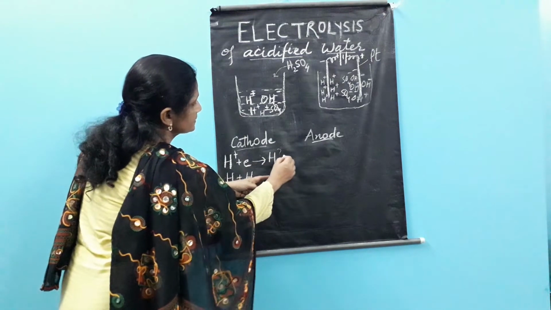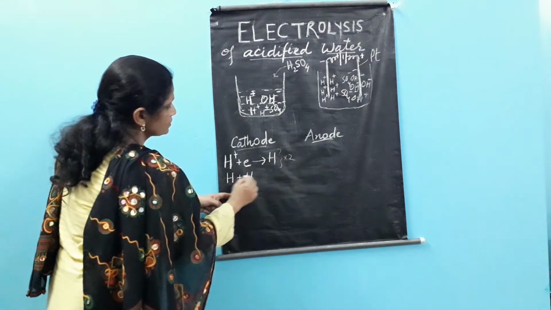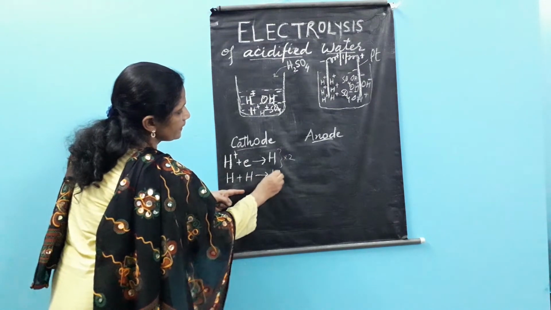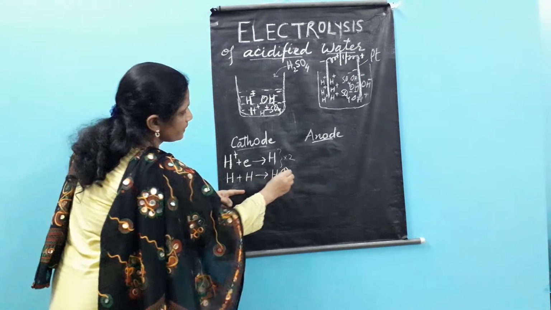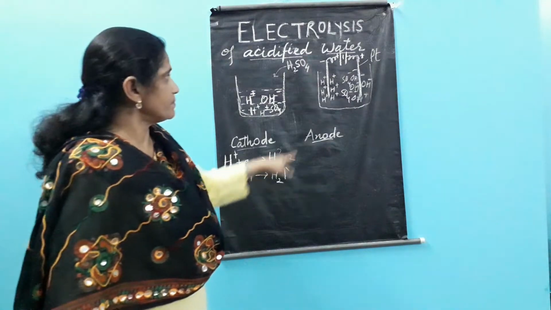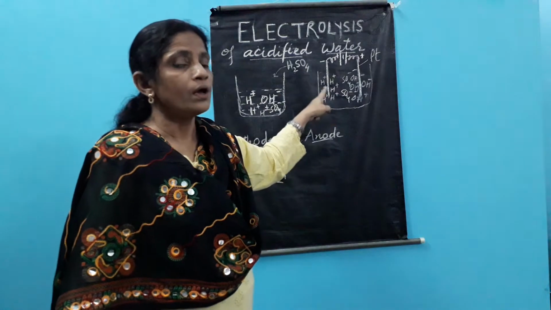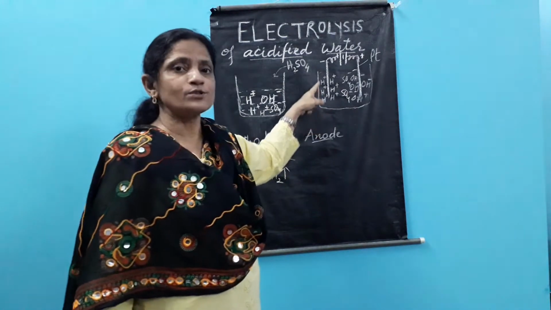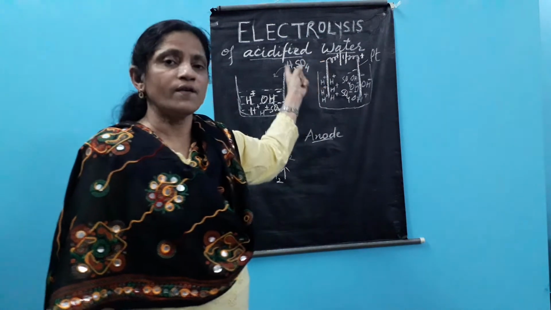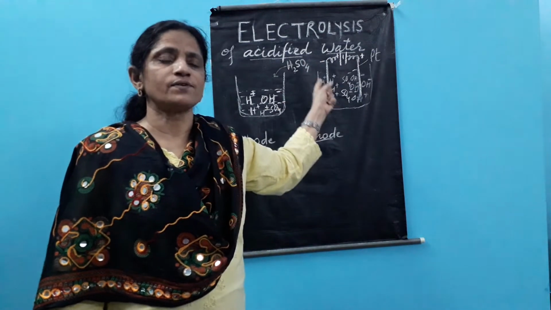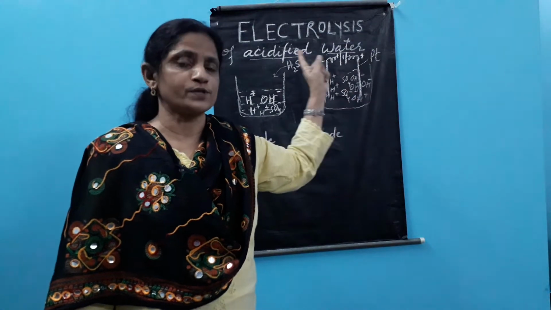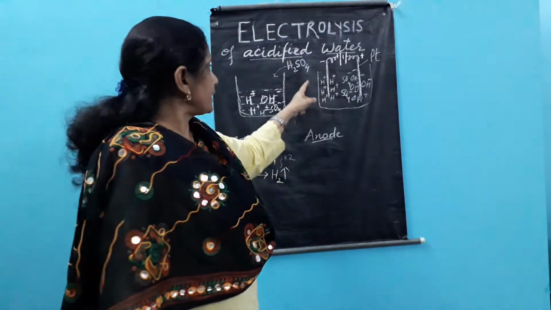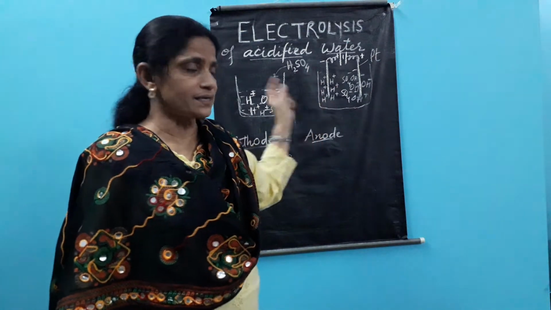You may say like this, it is 2 times. So these two H will combine to make hydrogen gas. And this is visible to us, means here at the cathode we will see a colorless, odorless gas coming out. If we collect it and test it, we will see it burns with a pop sound and a blue flame. That is the test for hydrogen you have done in class 9.